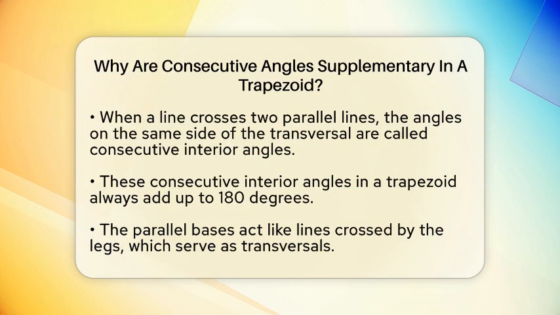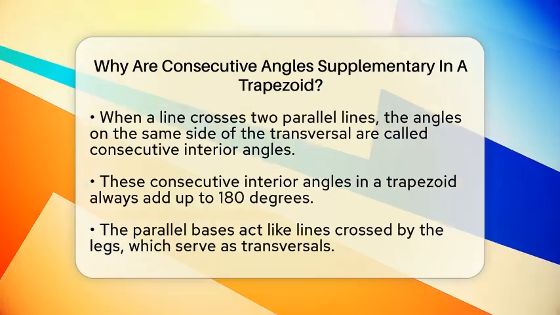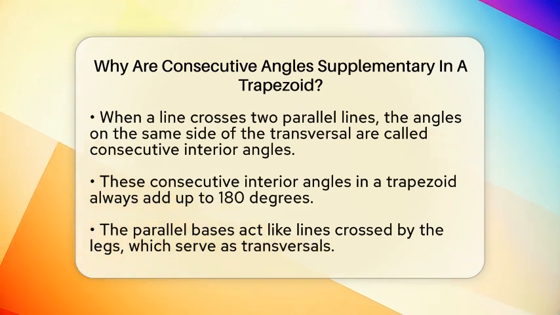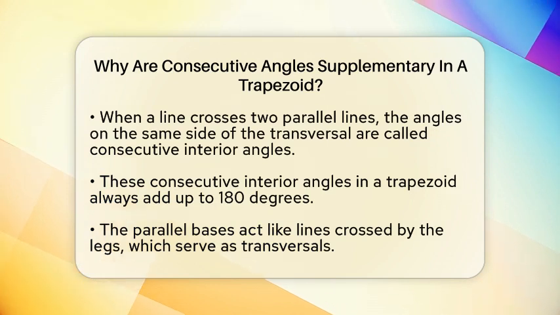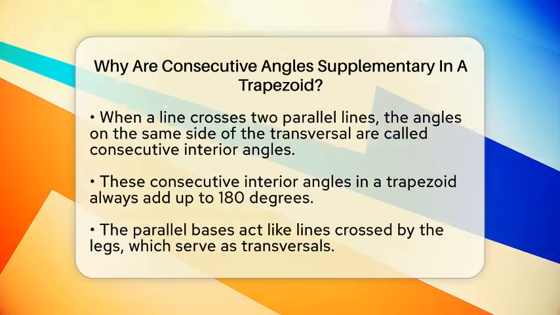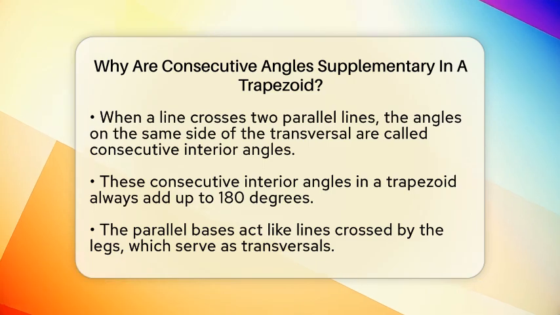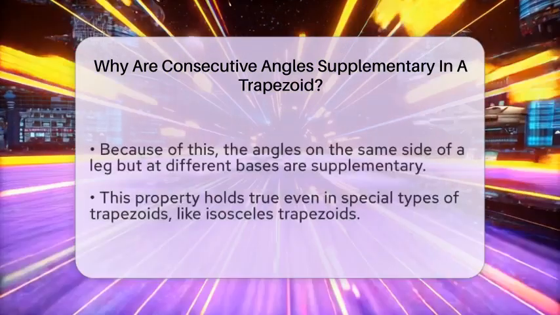Because the bases are parallel lines, and the legs act like a transversal crossing these lines, the angles formed follow a special rule. When a line crosses two parallel lines, the angles on the same side of the transversal are called consecutive interior angles. According to a rule in geometry, these angles are always supplementary. That means their measures add up to 180 degrees.